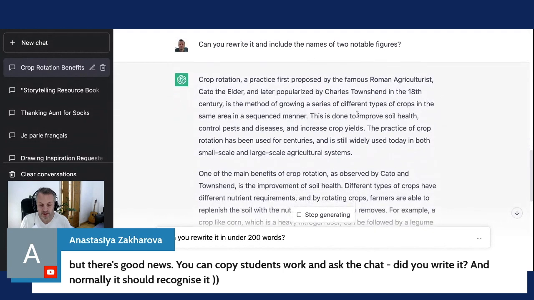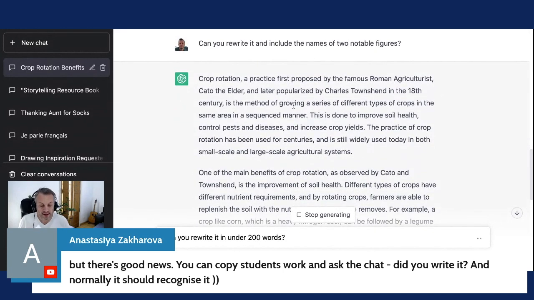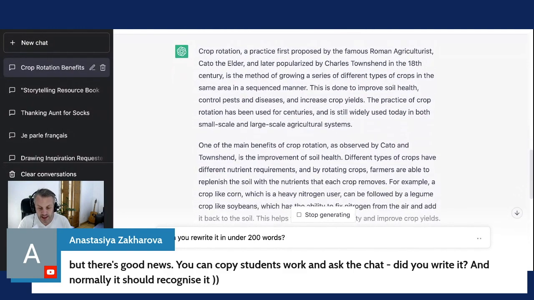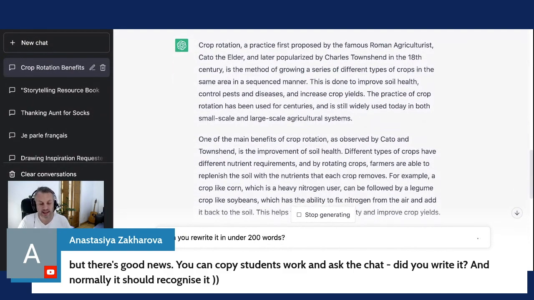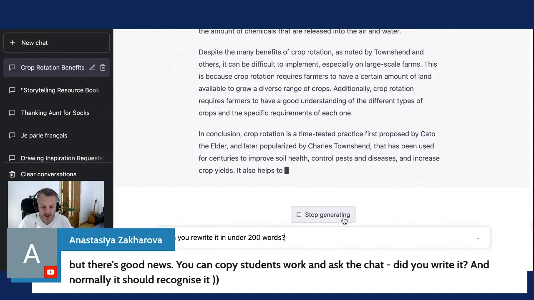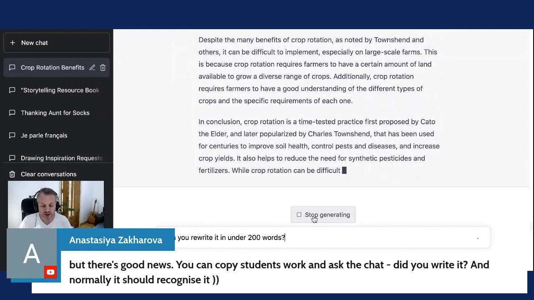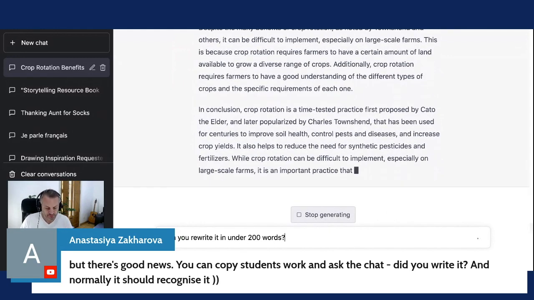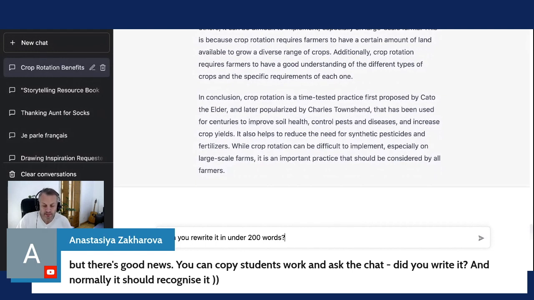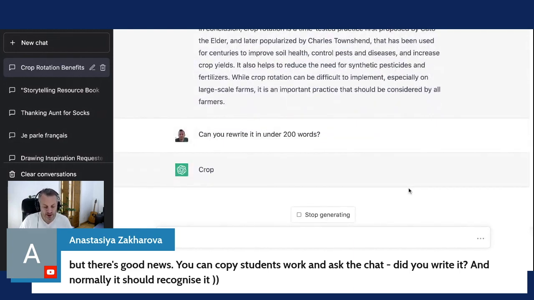Yes, the Roman agriculturist Cato the Elder. Okay, this is the notable figure. That was my great grandfather, and popularized by Charles Townshend, of course, in the 18th century. So we can stop generating. This is actually a new feature that GPT has just added to stop, because before you'd have to wait until it's finished. You would never allow it to be interrupted. Now you can. Can you write it in under 200 words?